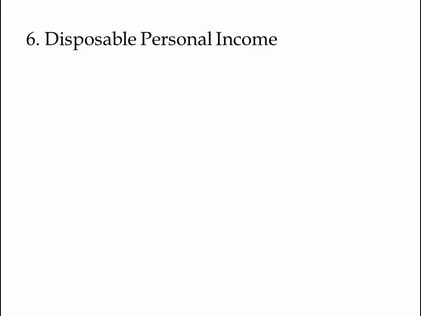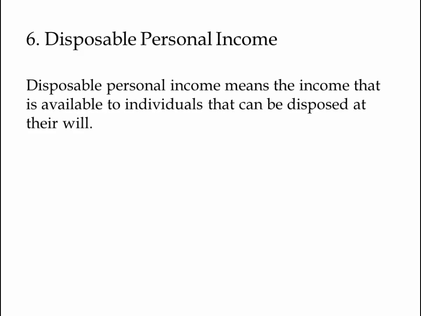Disposable personal income is the last topic. Disposable personal income means the income that is available to individuals that can be disposed at their will. So we understood income. A person gets money. Now, after getting money, it is not up to the person to use the entire money. And why is it so?